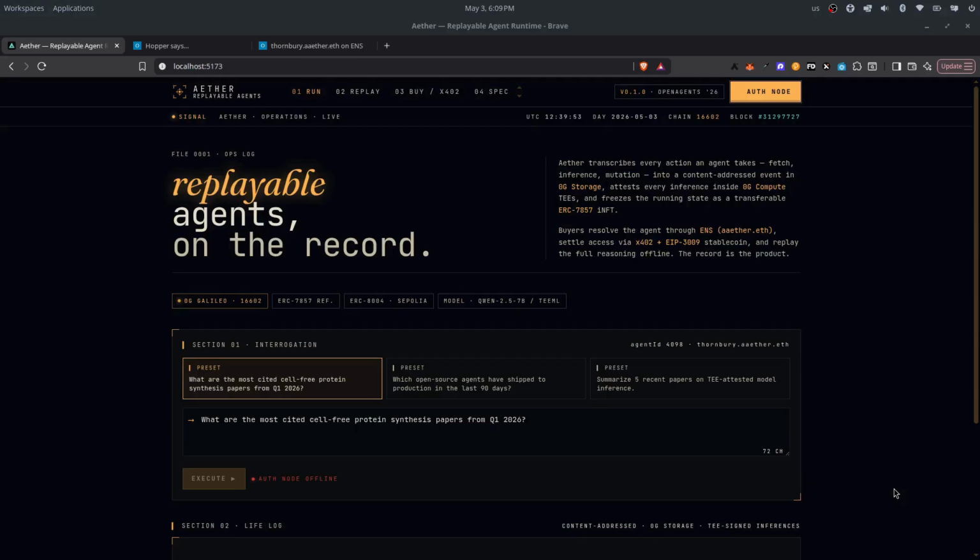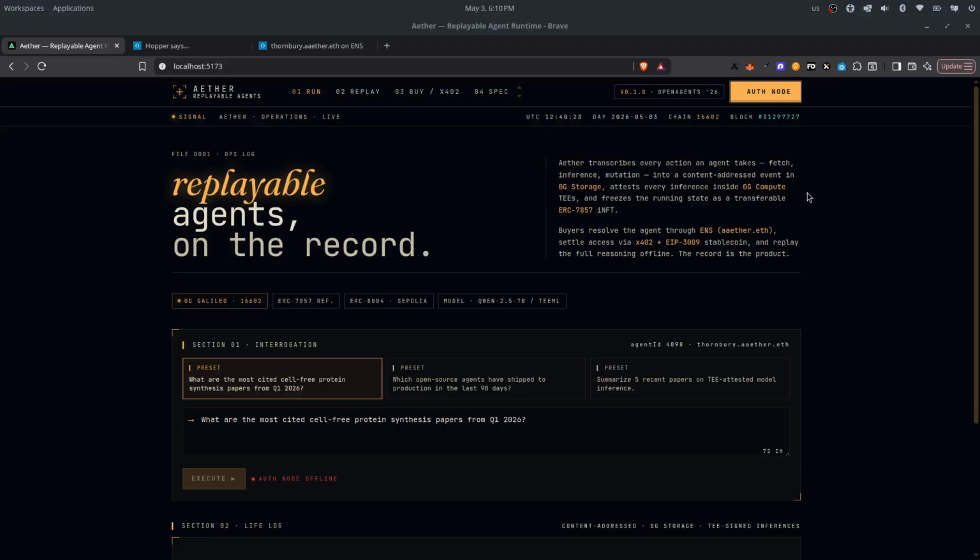Hello everyone, this is Aether, a runtime layer for AI agents built primarily on Zero Gravity. We have used Zero Gravity for compute, storage and the INFT mint. We have also used ENS for live agent identity, KeeperHub for settlement reliability, and an X402 payment envelope aligned with Uniswap's pay with any token. Every layer is wired into real testnet infrastructure. Let me show you the loop end to end.